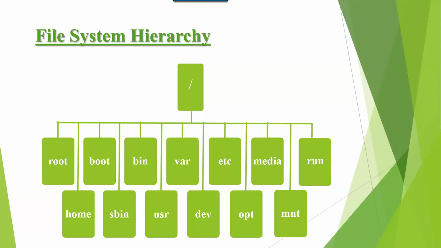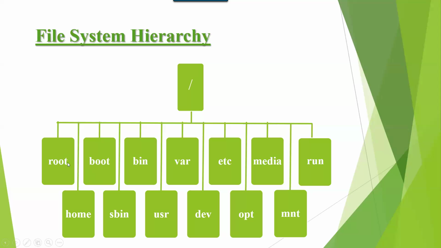We have the file system hierarchy in Linux, which means the default directories in Linux. / is a parent directory, or top level directory in Linux. / contains subdirectories. Directory means folder. In Windows we call it folder, in Linux we call it directory. And / is a parent directory, similar to the C drive in Windows. What it contains is subdirectories.